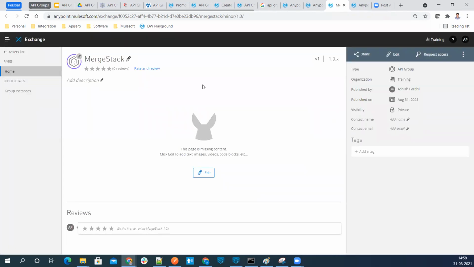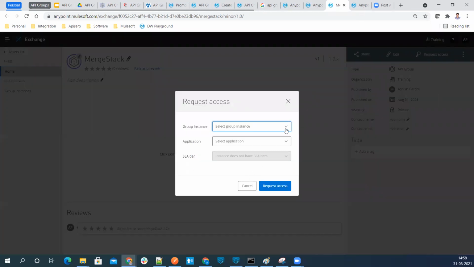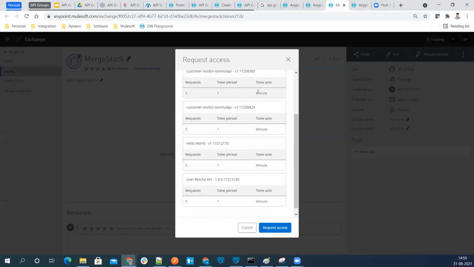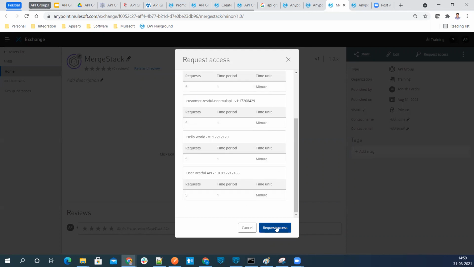Okay, so now this is the API group we have created. Let me go ahead and say request access. This is the version of that API group. We can create the application over here. I have already created one, so I'll use this existing application and I'll request the trial SLA. So you can see that here all the API instances will be allowed to execute only 5 requests per minute. Okay, that's the request.